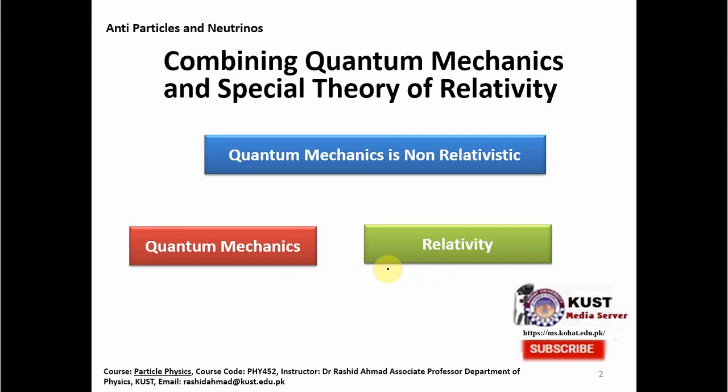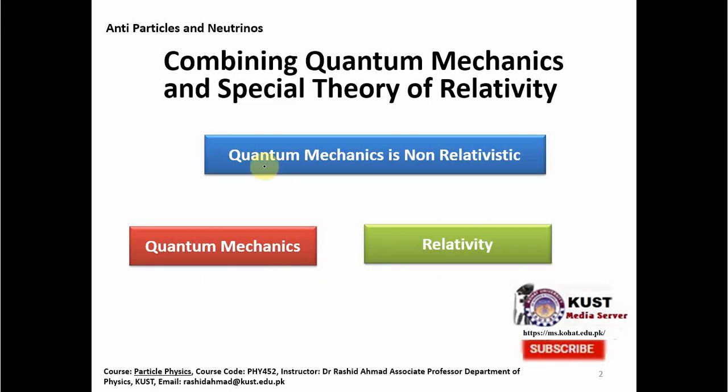The second point is that the special theory of relativity is a very fundamental theory which requires every other theory of physics or nature to obey it. So any theory which does not obey special relativity is not accepted, at least in a complete sense. Therefore in the 1940s, I would rather say, people started to think of a quantum mechanics which is relativistic.